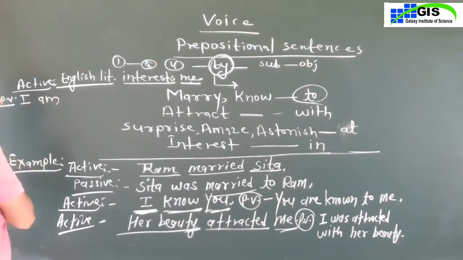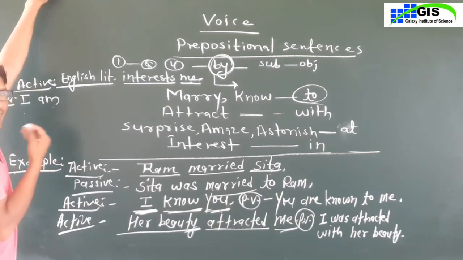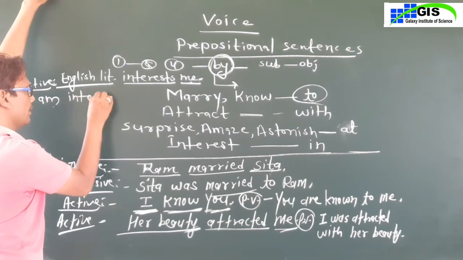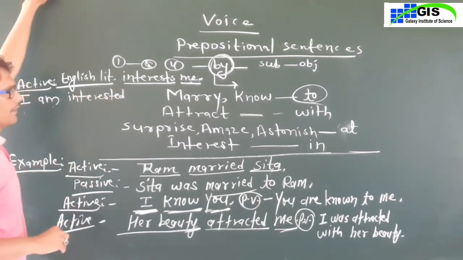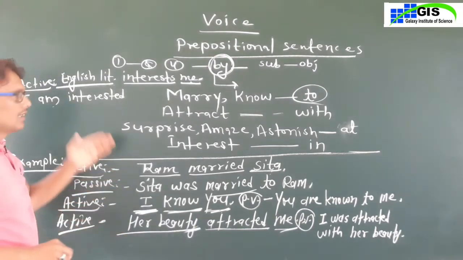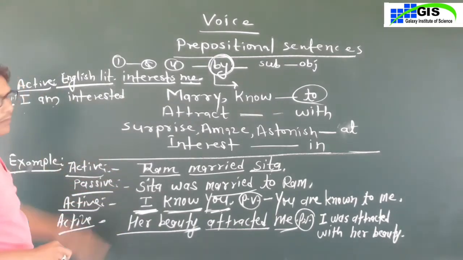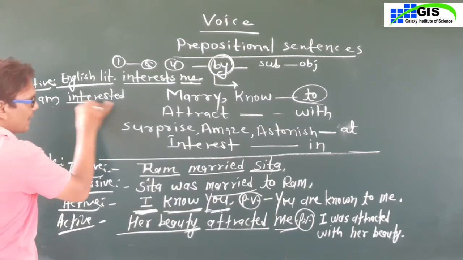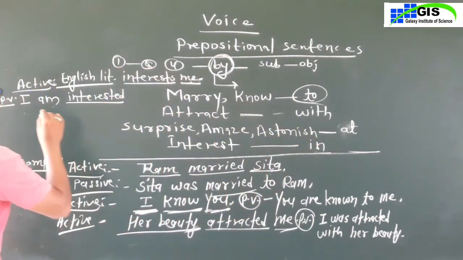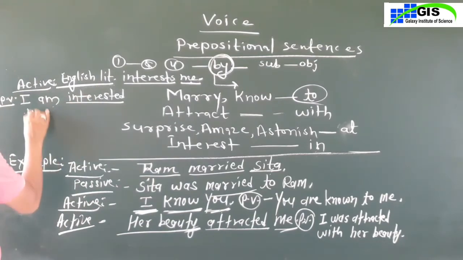Write is or am, I am. The third rule is write the third form of the main verb. The third form of interest is interested. And the fourth rule is by plus change the subject into the object. But here interest is given, you will write at. Okay, I am interested in.